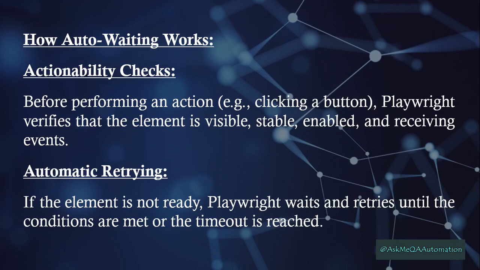Before performing an action, Playwright will verify the element is visible, stable, enabled, and receiving the events or not. So this is called actionability check. And the automatic retrying means if the element is not ready, Playwright will wait and retry until the conditions are met or the timeout is reached. The default timeout is 5 seconds.